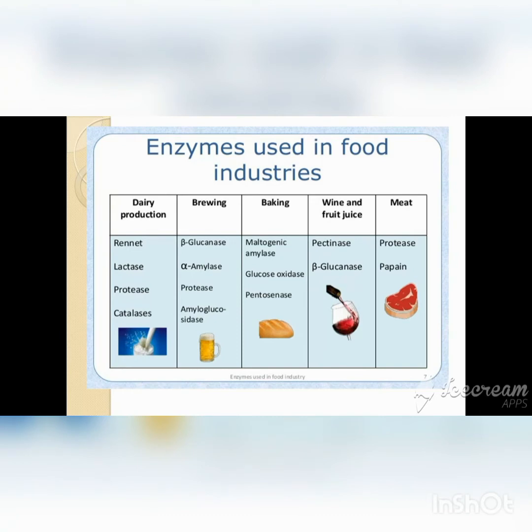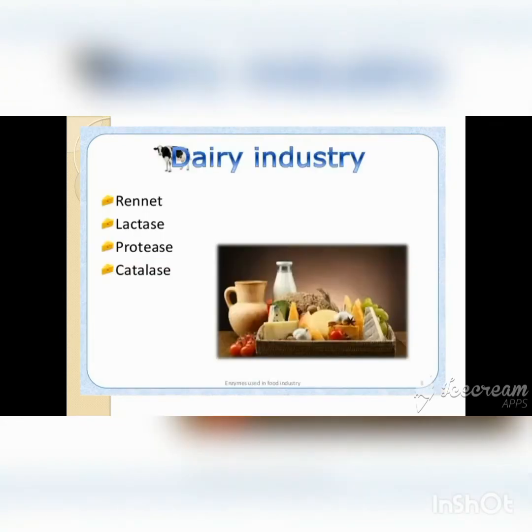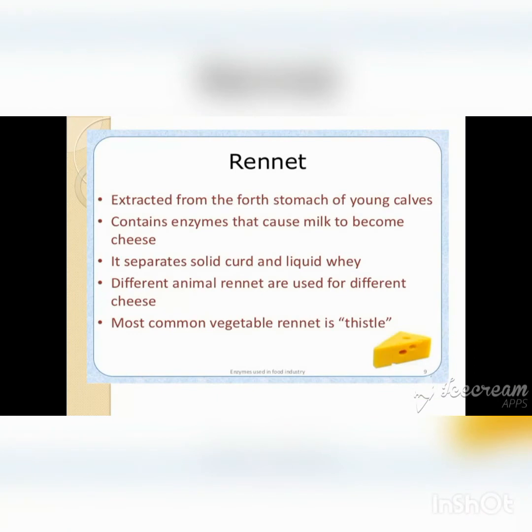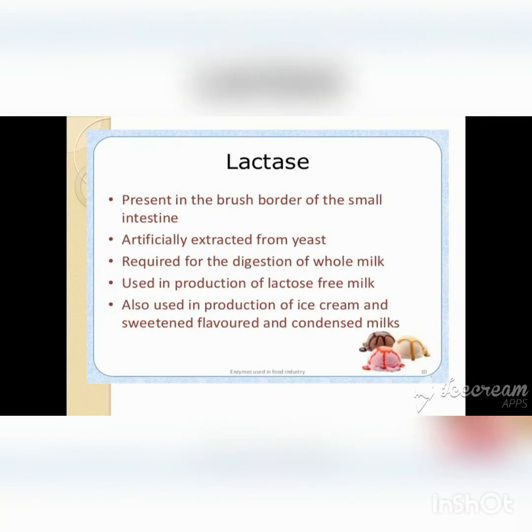The rennet is extracted from the fourth stomach of young calves, and it is useful to convert milk into cheese and separate solid curd and liquid whey. Depending upon the different animal rennet, different types of cheese are produced. The next one is lactase.